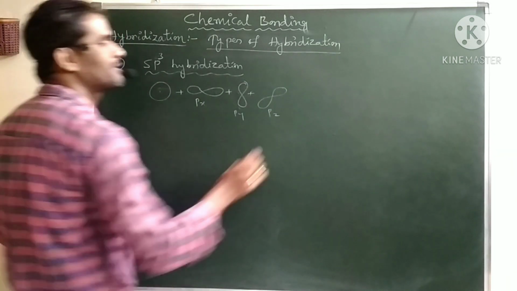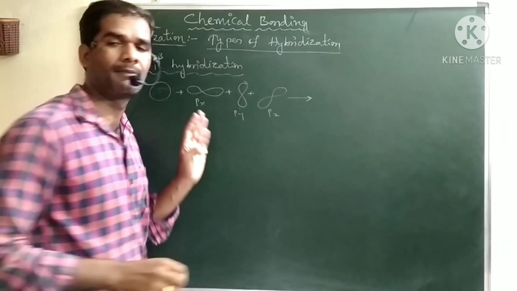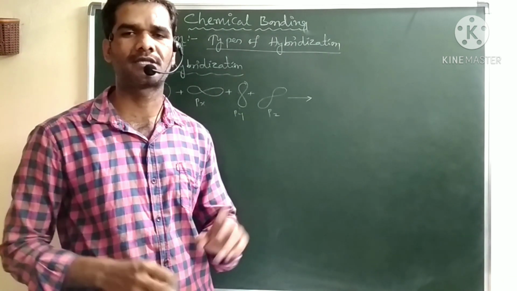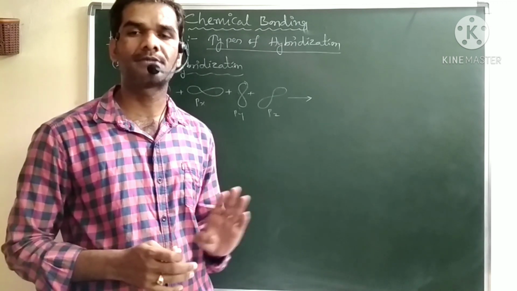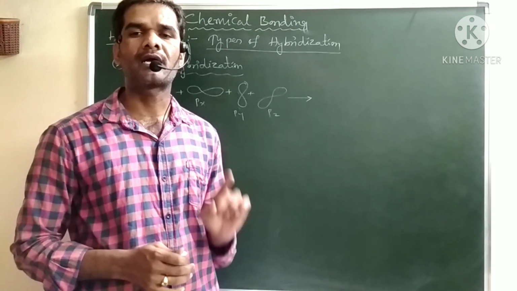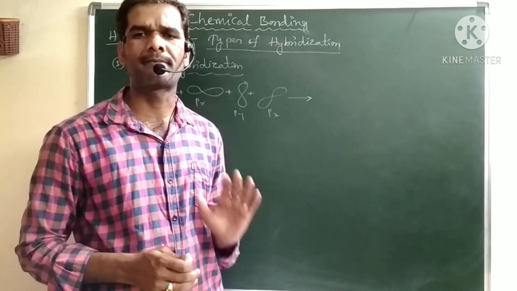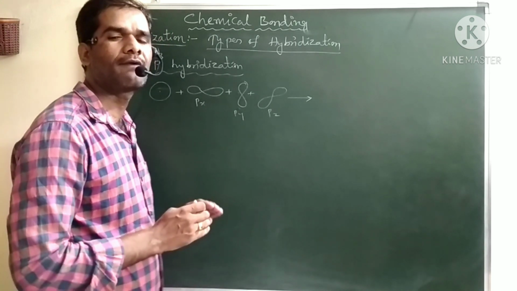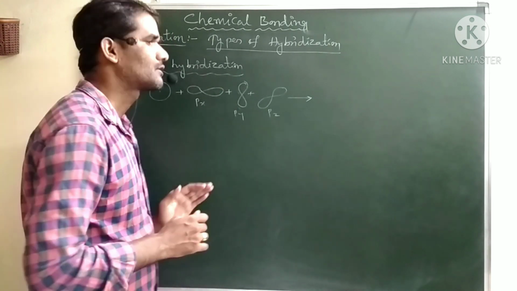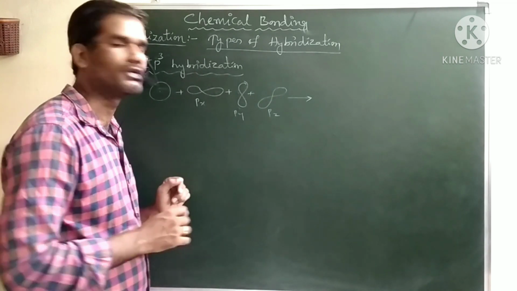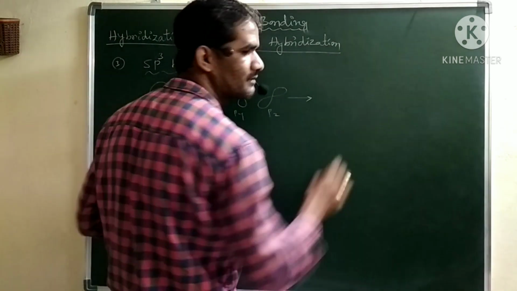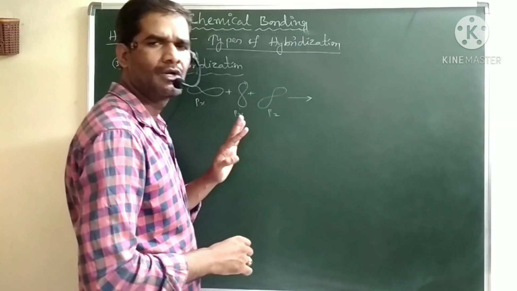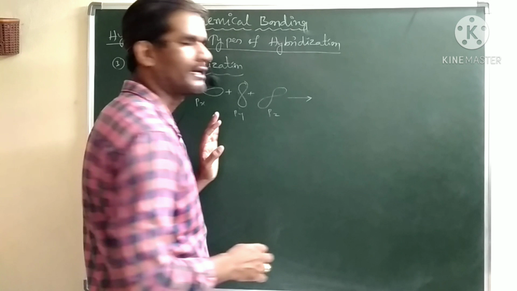Again, these 4 intermix with each other, and now we get 4 hybrid orbitals. How can we arrange these 4 hybrid orbitals around the nucleus to minimize the repulsions? The best possibility is to keep them at 109 degrees 28 minutes. This is the maximum angle we can keep to minimize the repulsions. If you arrange the 4 atoms at 109 degrees 28 minutes, you will get tetrahedral geometry.